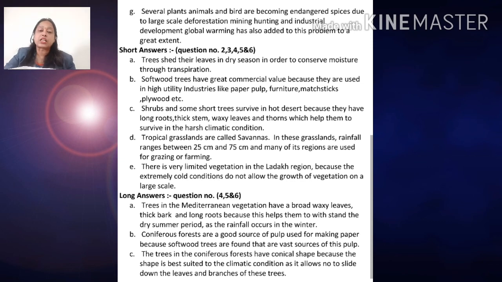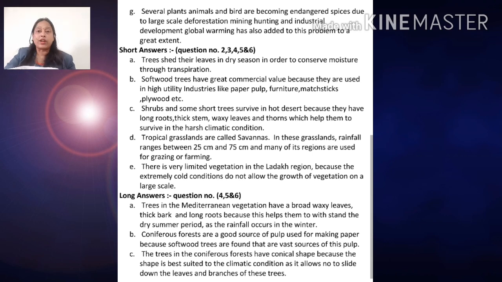Now question number 6: why do the trees in the coniferous forest have a conical shape? The trees have a conical shape because this shape is best suited to the climatic condition.